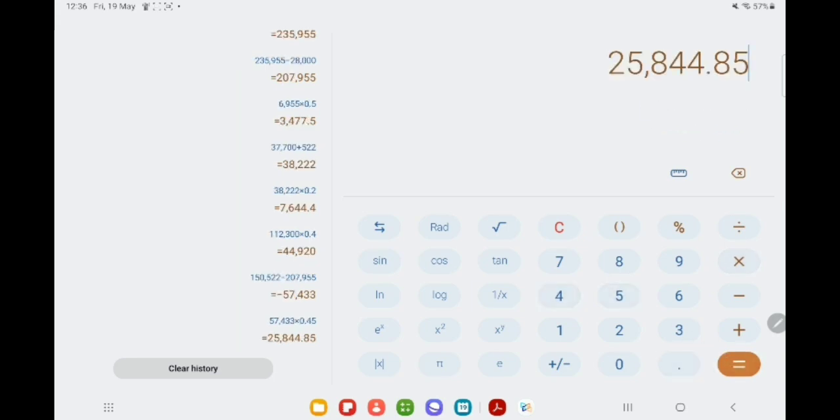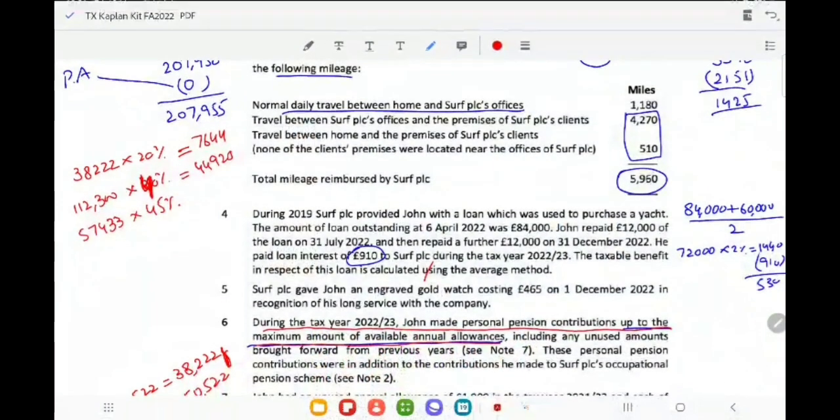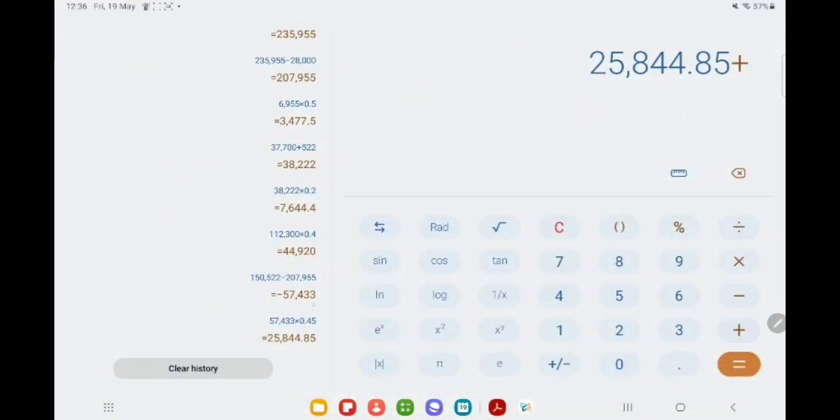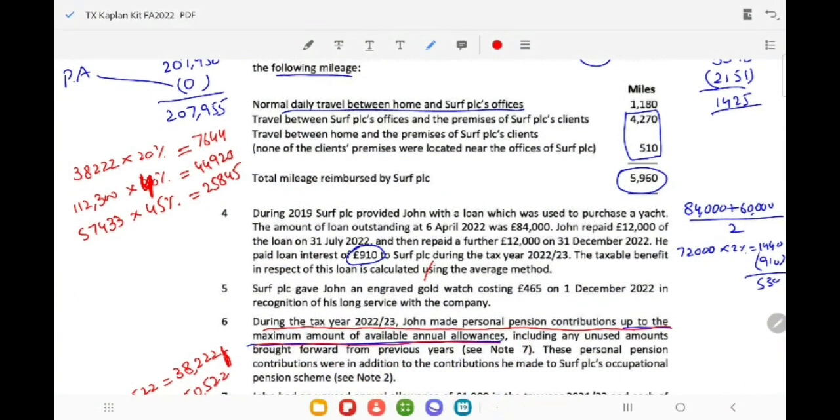So it is 25,845. So this is the total tax liability. You have to make it total: 44,920 plus 7644 plus 25,845, 78,409. This is your total tax liability.